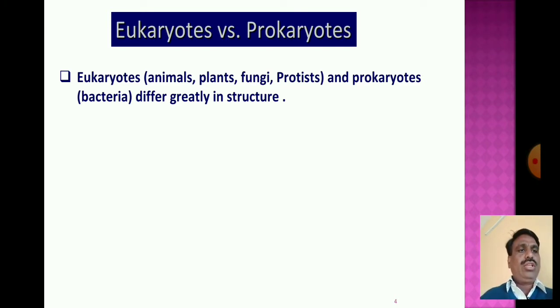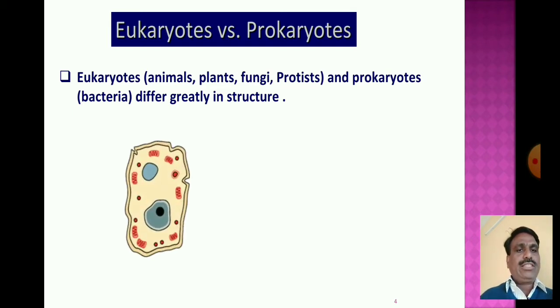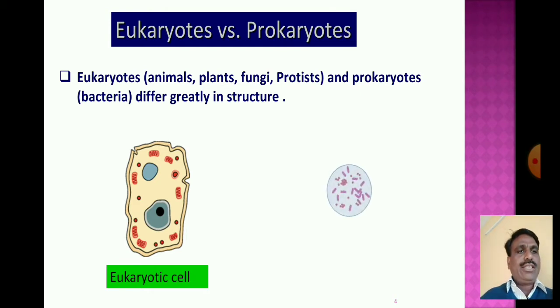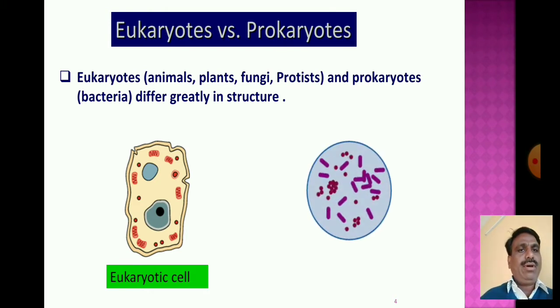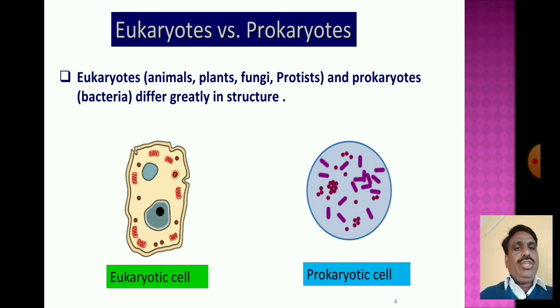These are the eukaryotic cell, present in animals, plants, fungi and protists, and the prokaryotic cell.